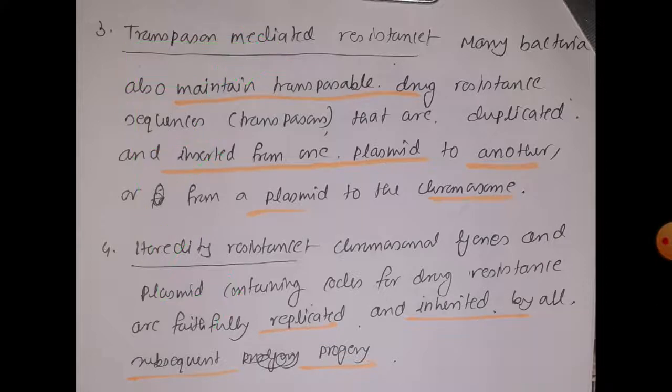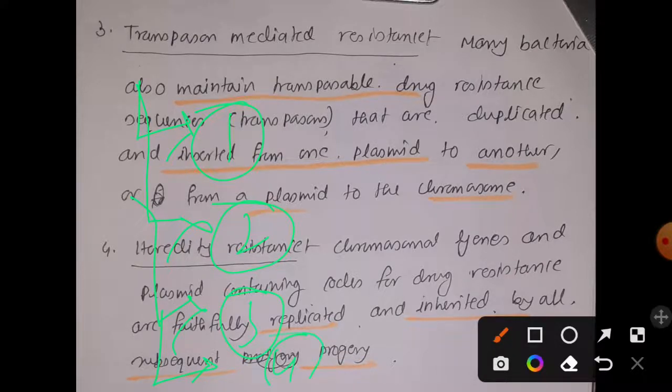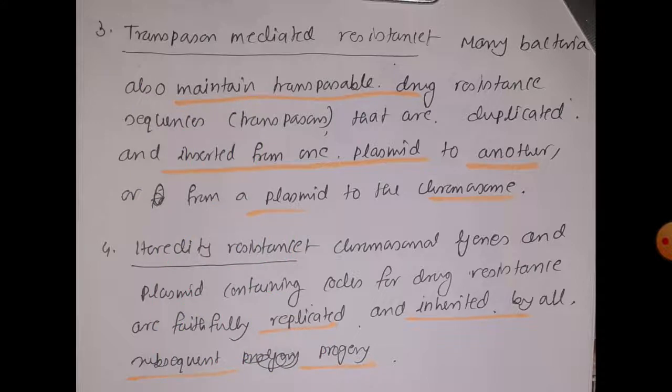We have also discussed how those bacteria get those kinds of resistance. One reason is spontaneous mutation, second and most important reason is plasmid mediated resistance, third one is transposable element mediated resistance, and the fourth one is hereditary resistance. So this is the fourth way bacteria can develop resistance, and that is the end of that